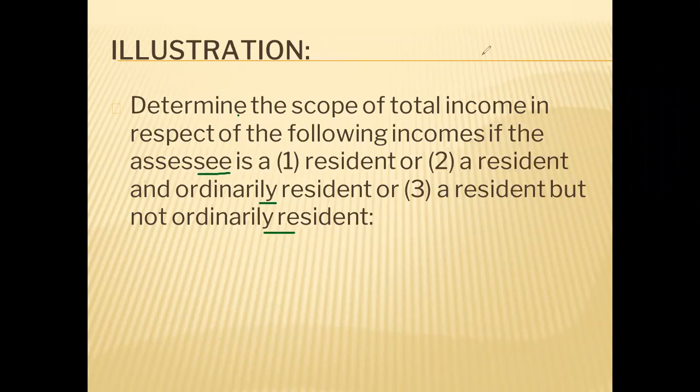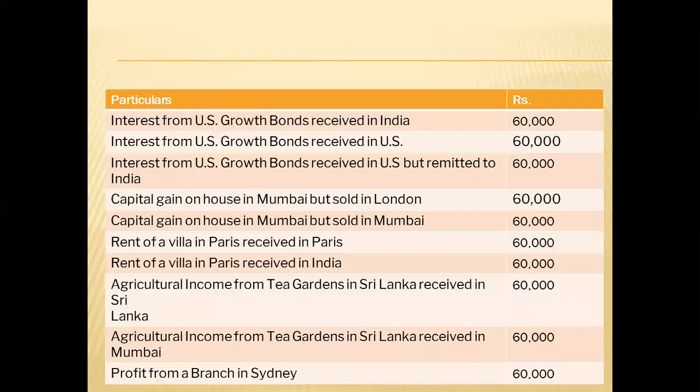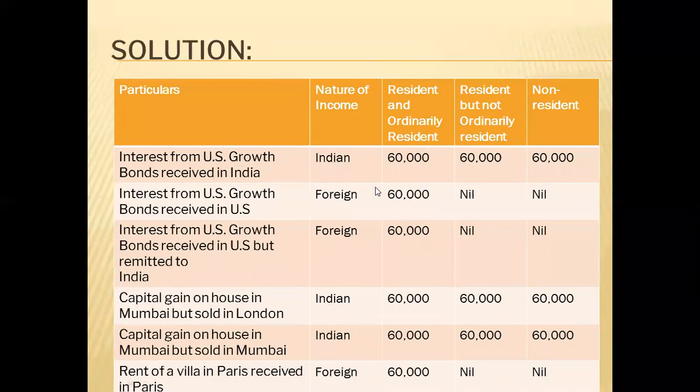So what you have to do, this situation will be given to you and a list of income will be given. In this slide you can see the list of income earned during the previous year from different sources. What is required is that we have to tell, if that individual is an ordinarily resident in India during the previous year, what will be his total income? If that individual is a not ordinarily resident in India, what would be his total income? If that individual is a non-resident in India during the previous year, what will be his total income? This much only we have to calculate in the scope of the total income topic.